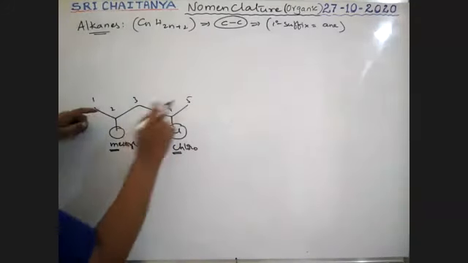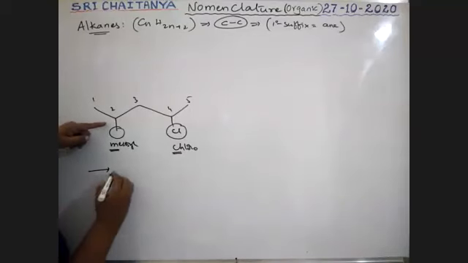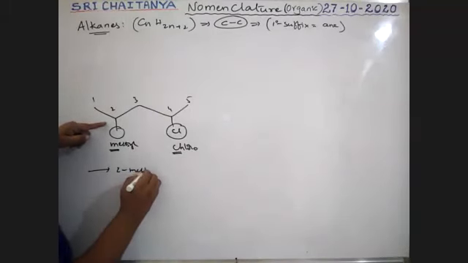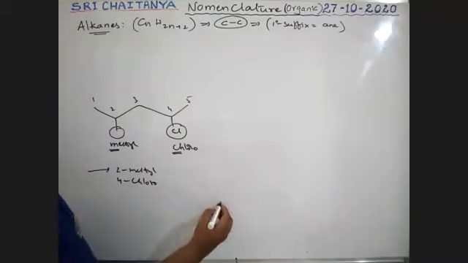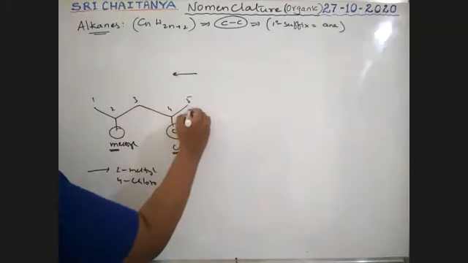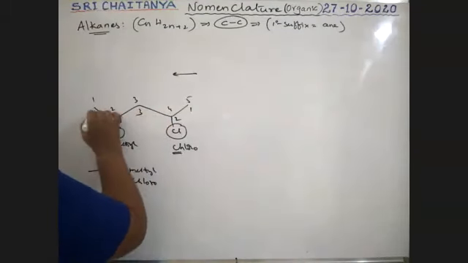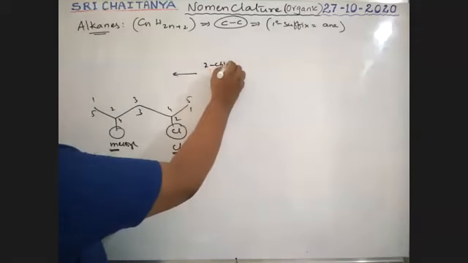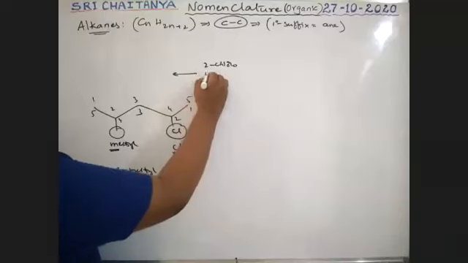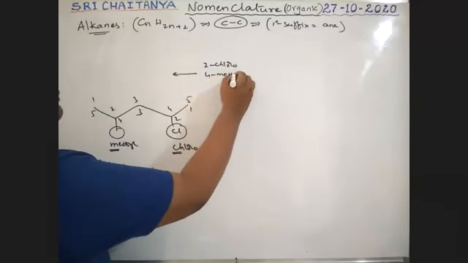In this fashion, 2-methyl, 4-chloro. Next, I am representing like this. In this fashion, 1, 2, 3, 4, 5. In this direction, 2-chloro, 4-methyl is accepted, boys.